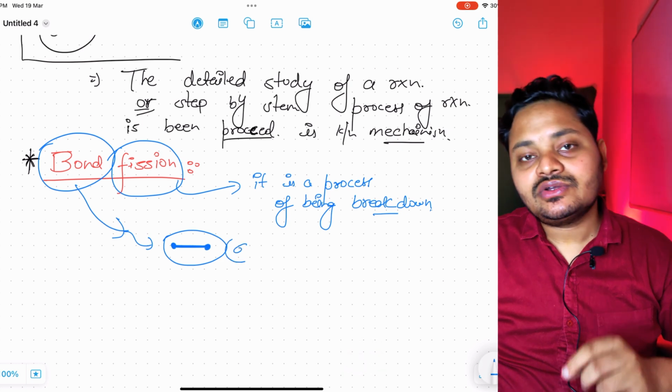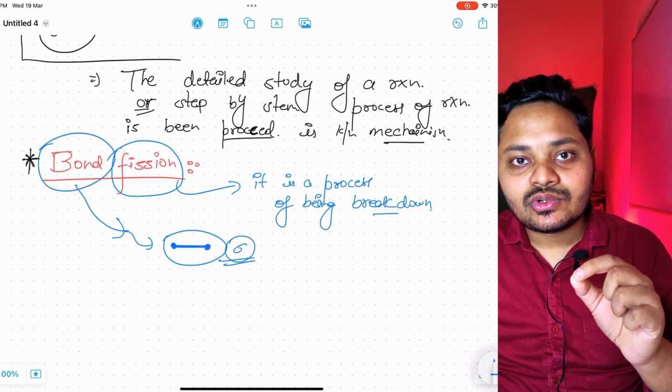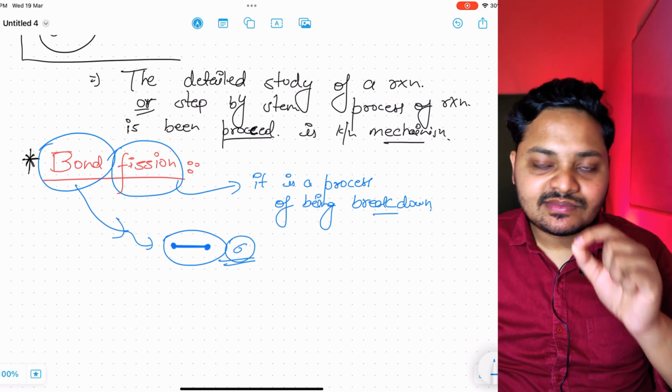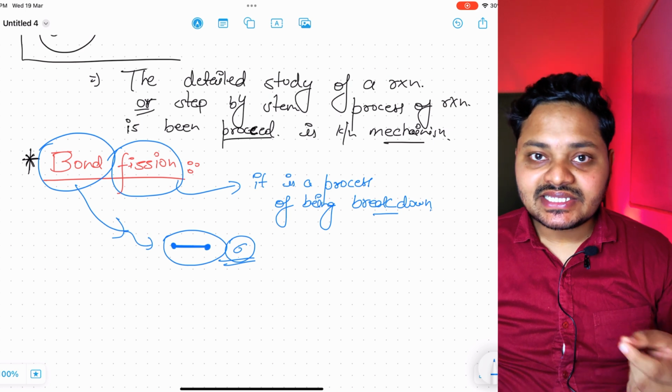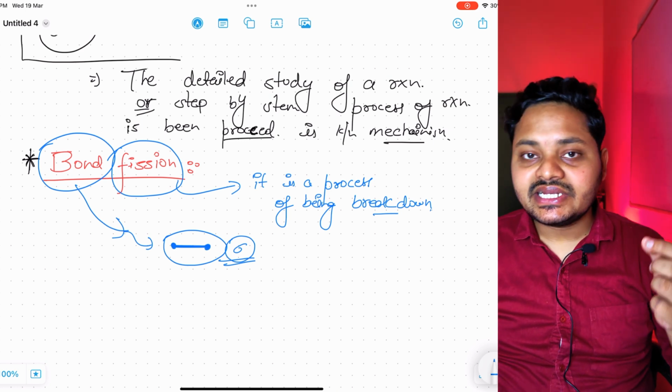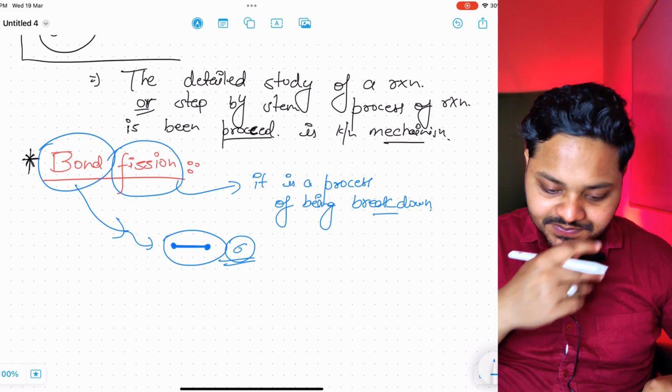Firstly, there will be the formation of a single bond. It is necessary to know that a single bond is called sigma bond, and sigma bond is one of the strongest bonds. Okay, but length wise it is maximum, while strength wise it is minimum. That we will study further.